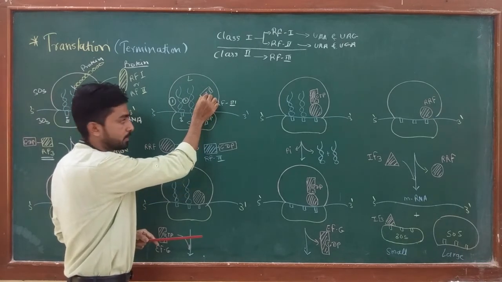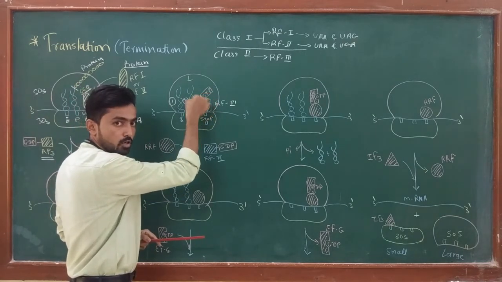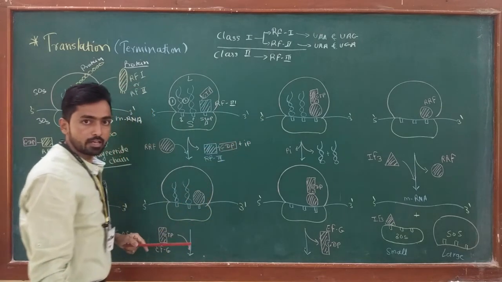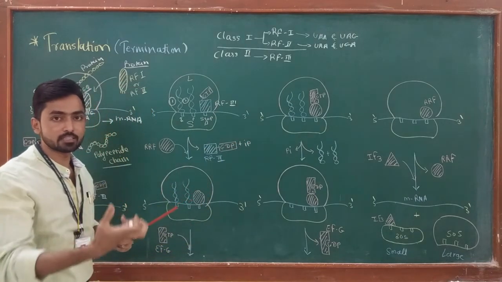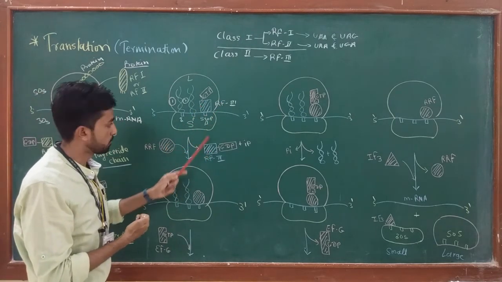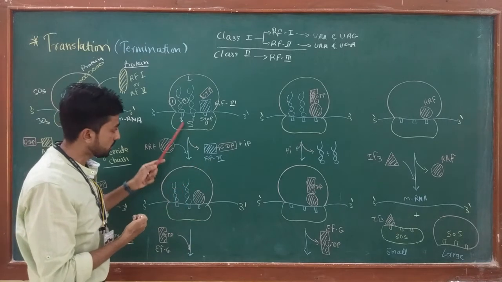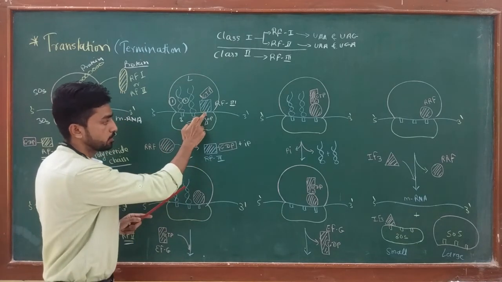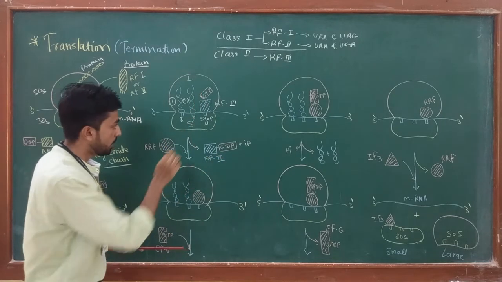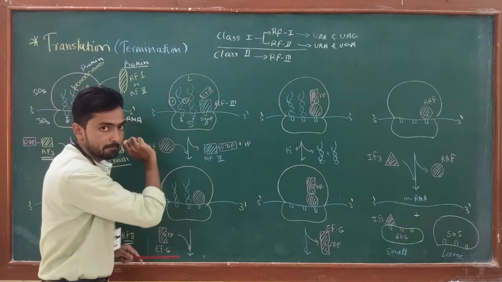Due to cleavage of the GTP, hydrolysis occurs and GDP plus Pi is produced. Due to this, conformational changes occur in RF3 and RF3 is released from the A site. This happened due to hydrolysis of GTP, and now the A site of the ribosome is free.